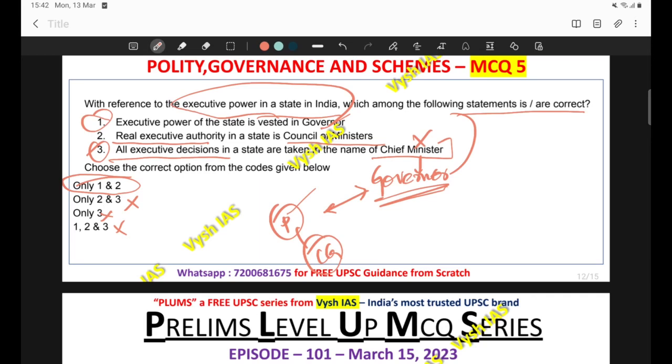In a multi-statement question, the first thing you have to look at is which statement is more processable for you. That is the first thing you have to look at. So in that way, you can reach the answer in a better and faster manner.